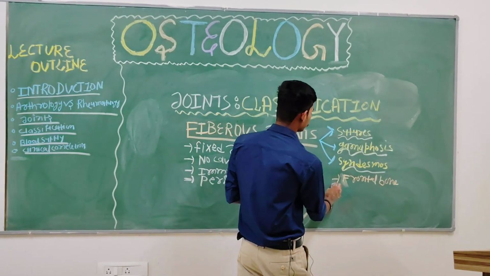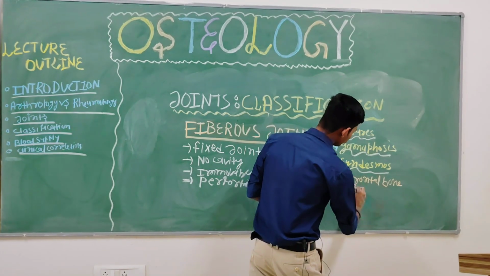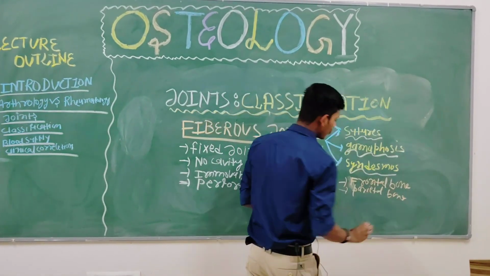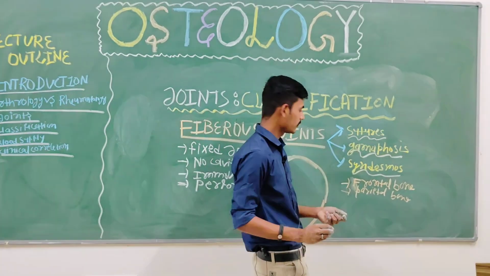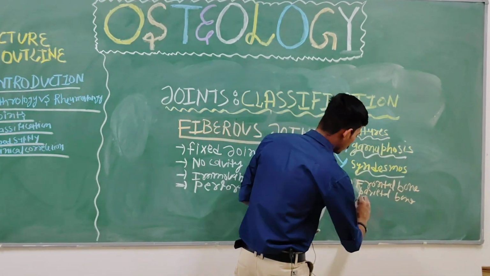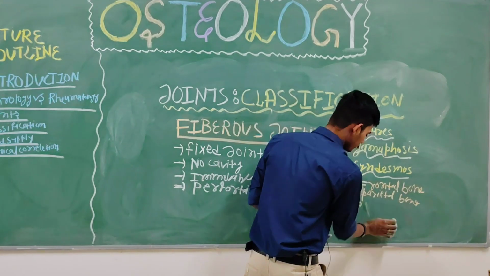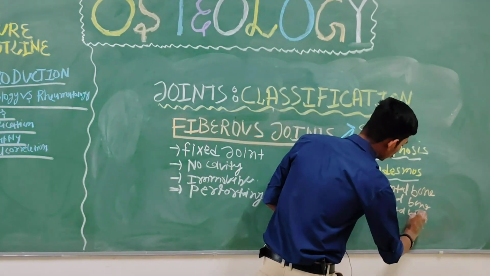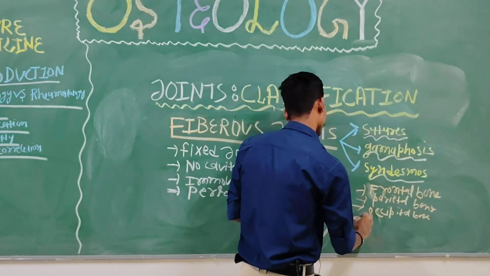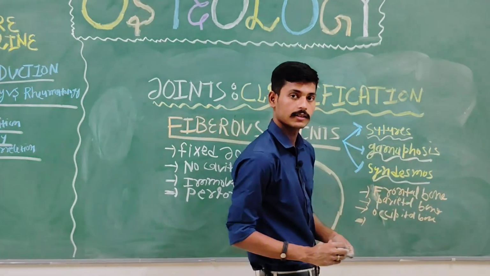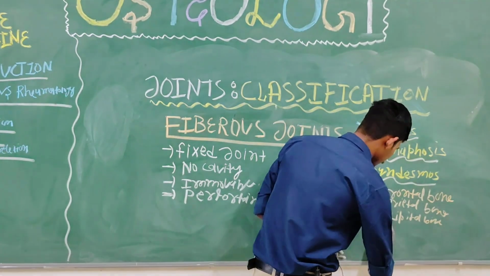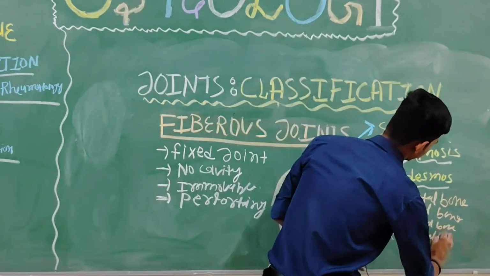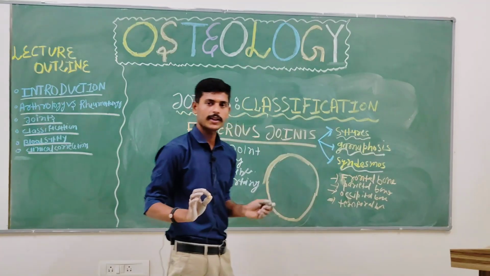Then the parietal bone. Then, very good, you have the occipital bone. Then the temporal bone. Till here, no doubt?